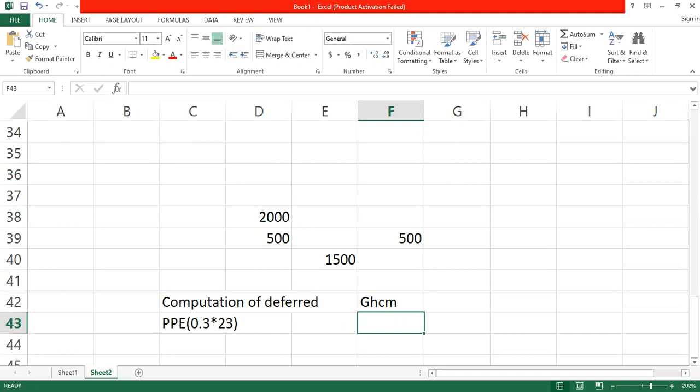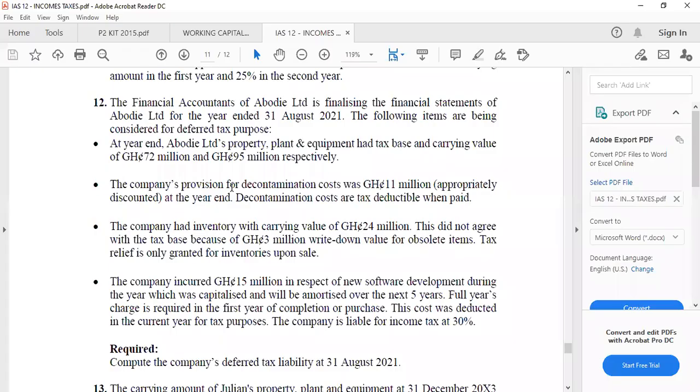What are we getting after multiplying? 6,900. So we are doing it in millions, 6.9. Am I okay? Would that be an expense or income? Would it be a deferred tax expense or deferred tax income? It's an expense. Okay. Let's come to this one.